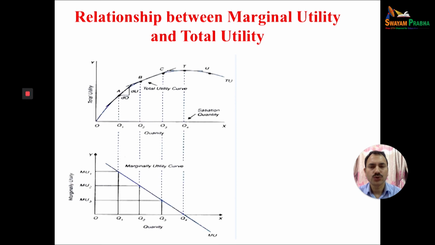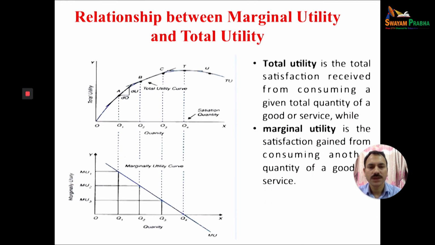Now, the relationship between total utility and marginal utility. This is the marginal utility curve and this is the total utility curve. The total utility curve will increase with the increase of quantity. When you consume more and more units, say Q1, Q2, Q3, Q4, the total utility increases from A to B to C to D. When you consume the first unit of the product, the marginal utility will be high.